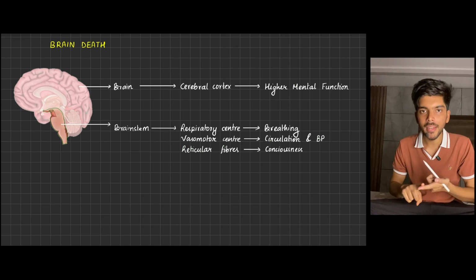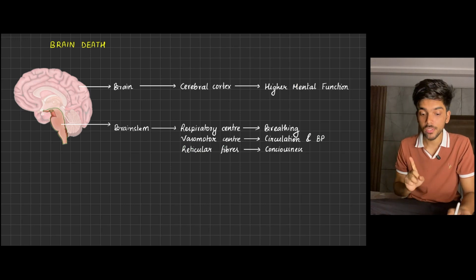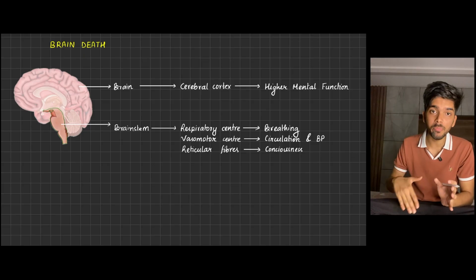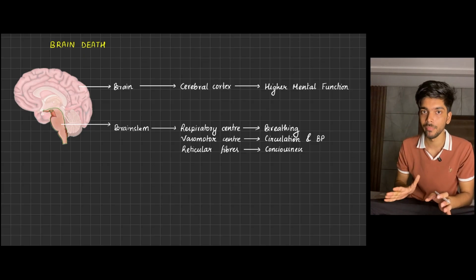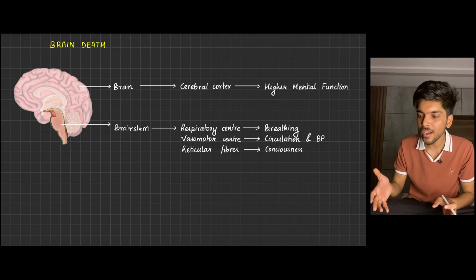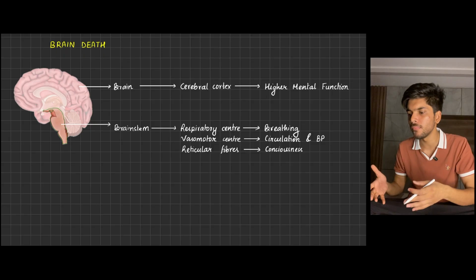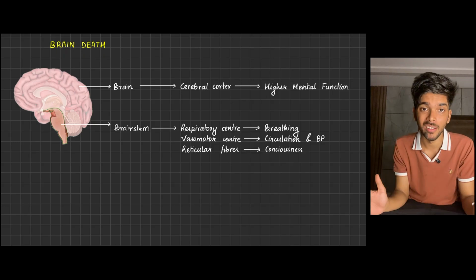So we are done with somatic death, we are done with cellular death. Up next, we have brain death. Now, brain death is such an important topic that you need to be clear with the concept even till the level of super speciality. And right now, if you go on YouTube and try to search for difference between coma and brain death, you'll find many videos. You'll go through them and then you are going to be left unsatisfied.